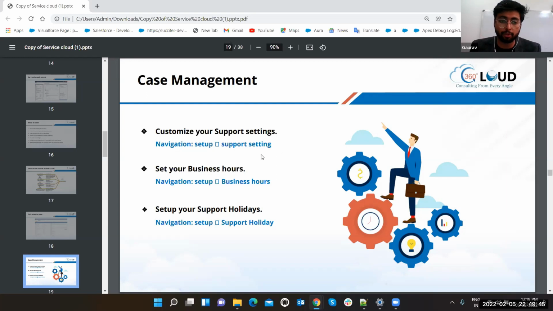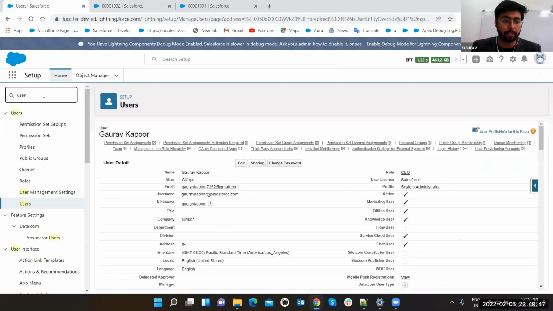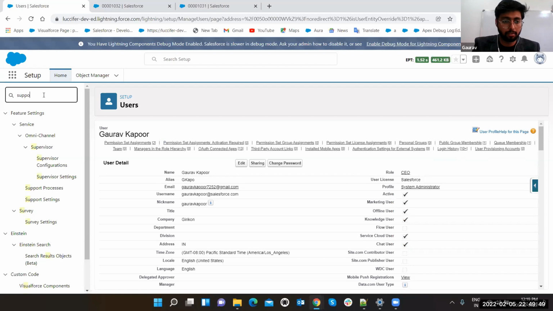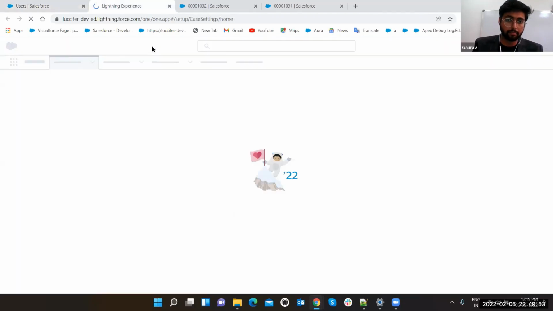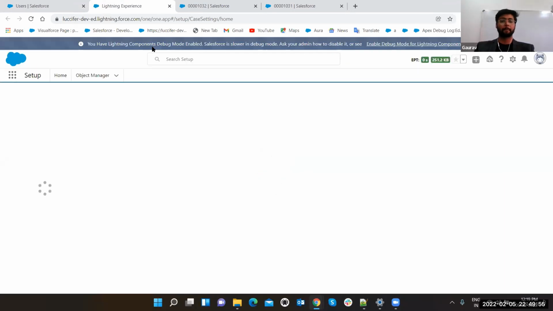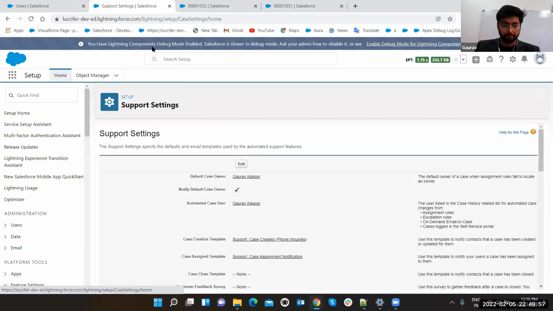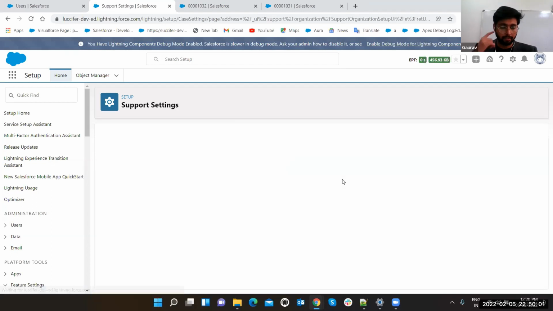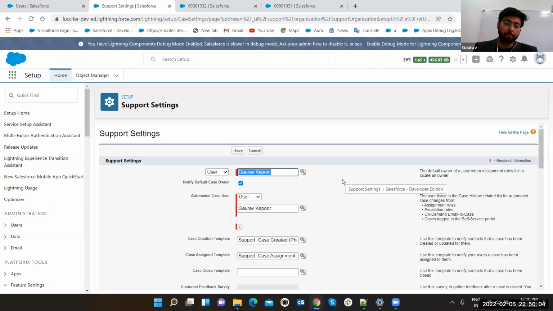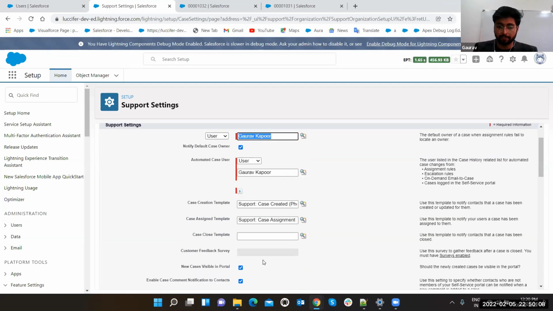First of all, support settings. Just go to Setup and type support settings. Yes, so this is the support setting. Click on the Edit button. For every support purpose, you can have this. These are the different support settings. On the left side we have the settings, and on the right side there is a description.